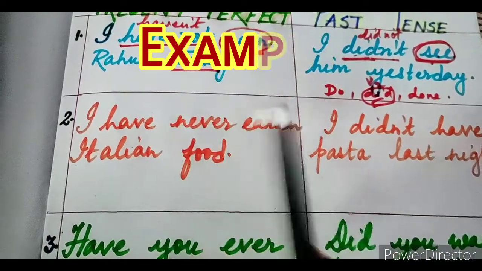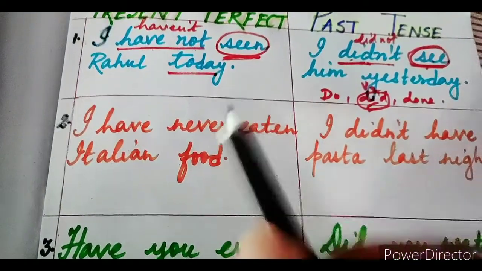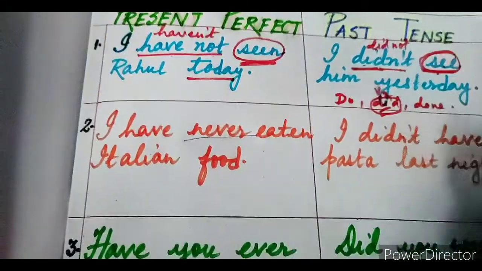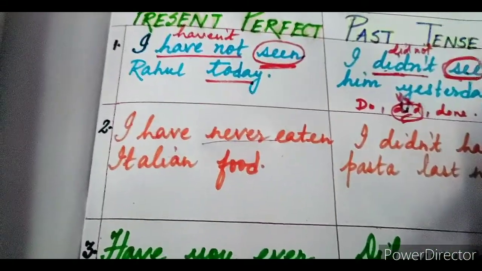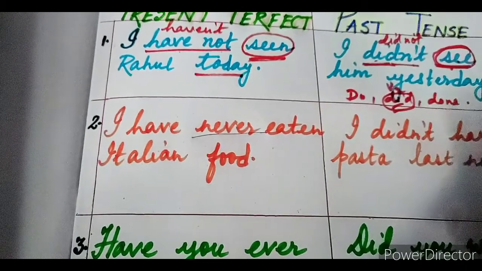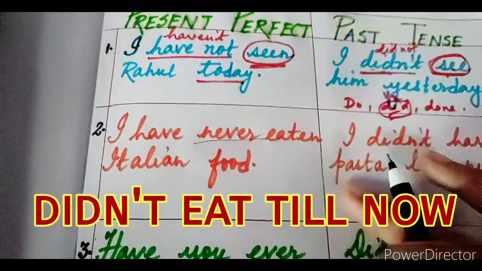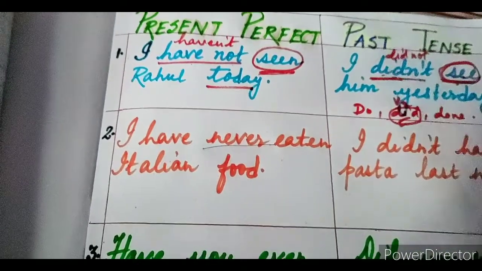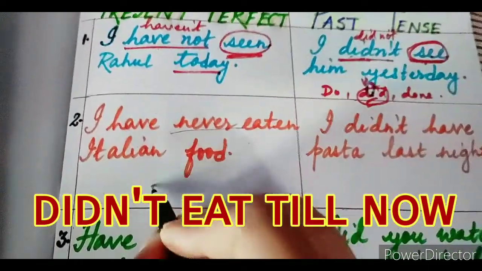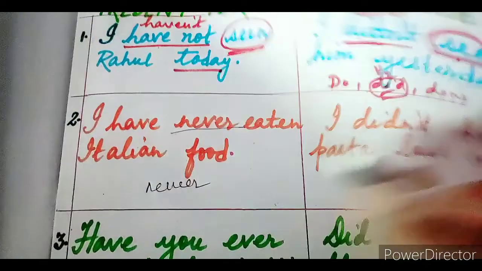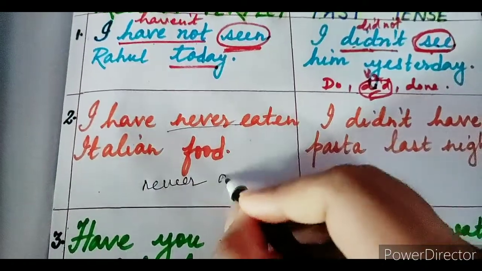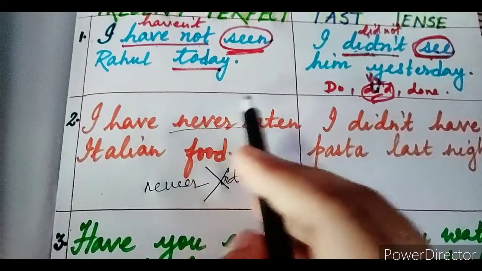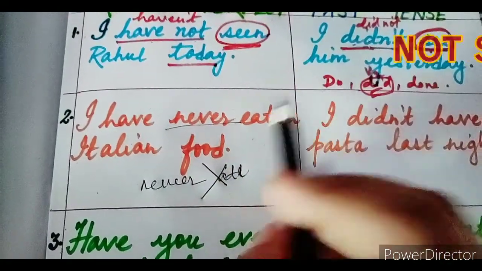So children, now come to the second example. I have never eaten Italian food. So the word never here doesn't mean that you will not eat Italian food ever in your life. It just means that till now you have not eaten Italian food. Alright? So you cannot simply say never ate. That is wrong, because you are not sure what you are going to do in future.